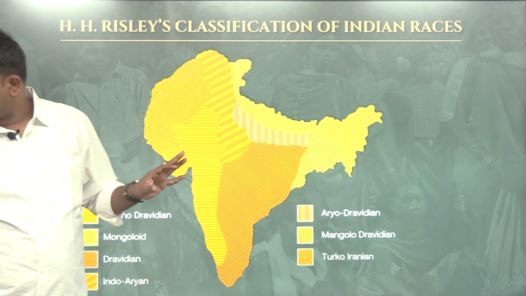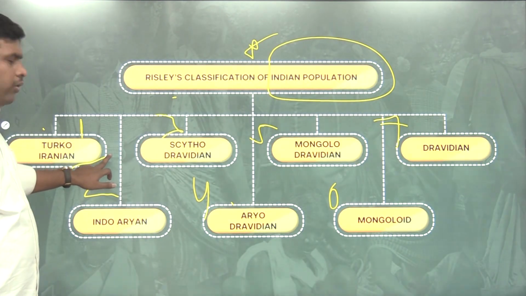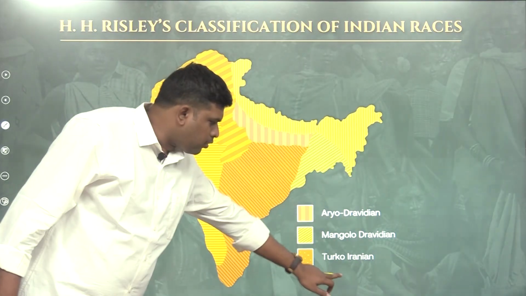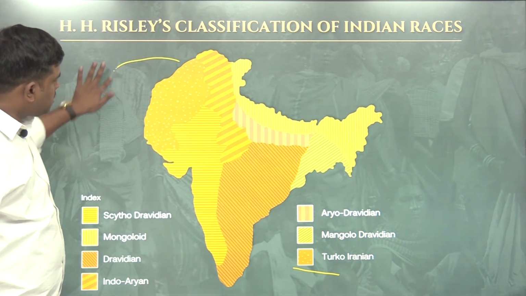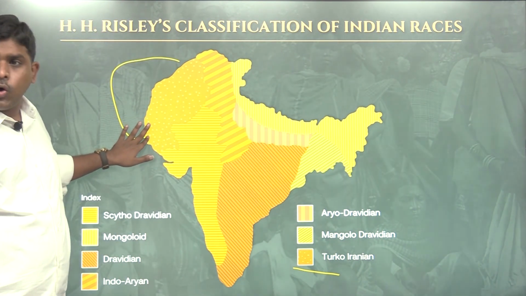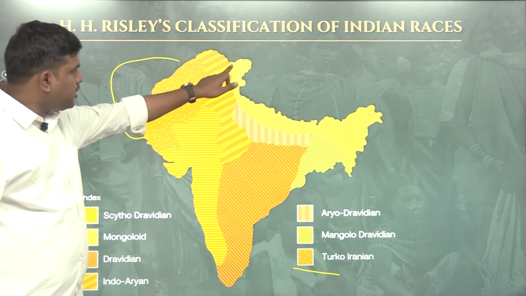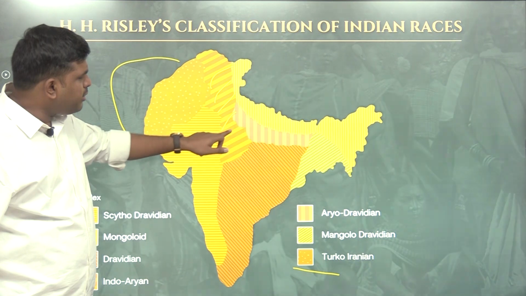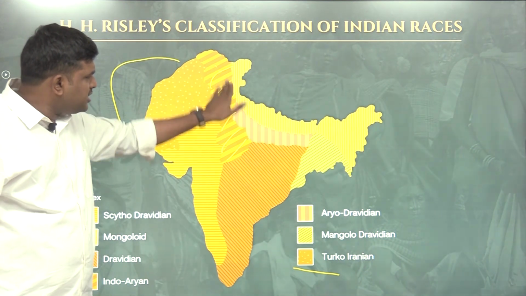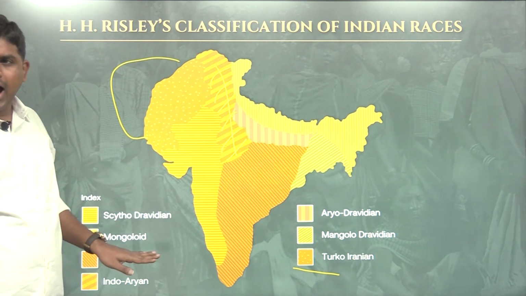How are they geographically present? First, Turco-Iranians. These people are called Turco-Iranians. Second, Indo-Aryans: in between Punjab, Himachal Pradesh and Uttar Pradesh, this particular part is called Indo-Aryans.